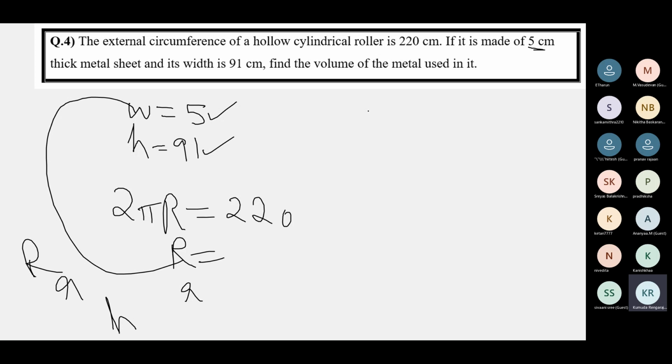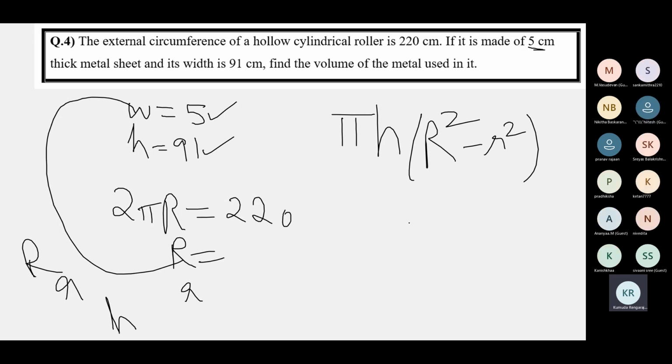So you know the value of capital R, the value of small r, and the value of H. Now the volume of the metal is pi H times the difference of squares. We have all the values that have to be substituted in the formula. This is the formula to find the volume of the metal in the hollow cylindrical roller. H is given in the question, 91. Capital R we find, and using capital R and W we find smaller r. Then substitute and get the value.